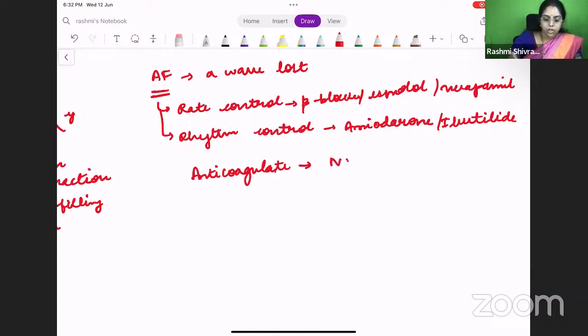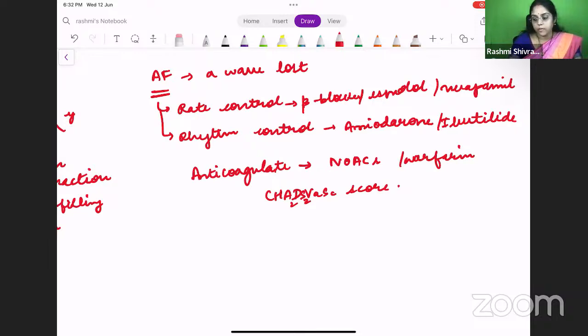Yes, anticoagulation. So, what is the choice? You can either give NOACs, which are usually preferred, or in patients with mitral stenosis, what will you give? You would have to give warfarin, right? So this anticoagulation is based on what score? You have the CHA2DS2-VASc score, right? I hope all of you know what the CHA2DS2-VASc score is.